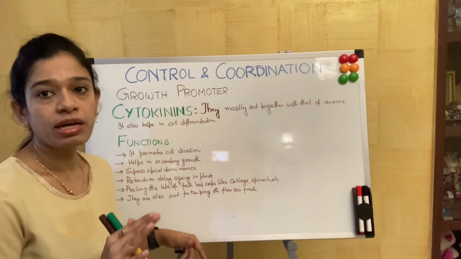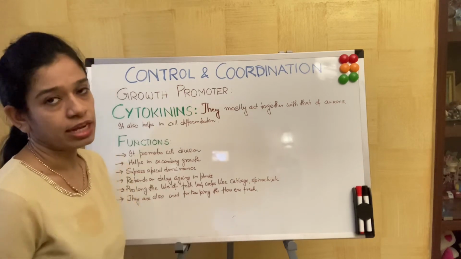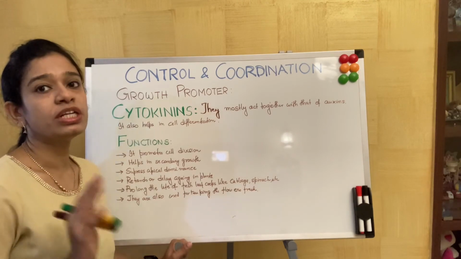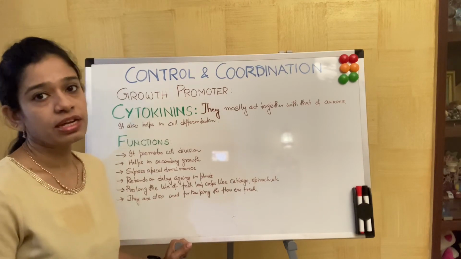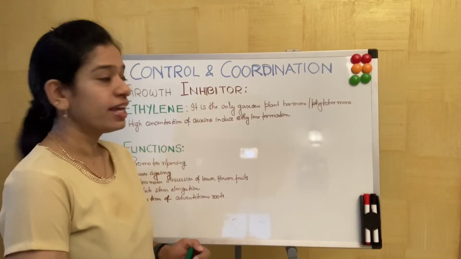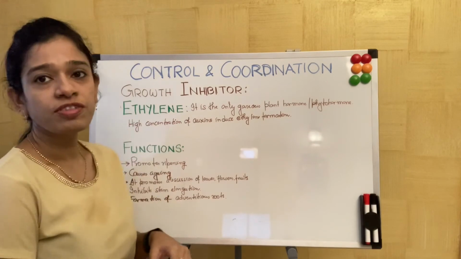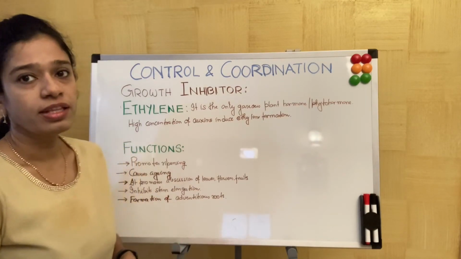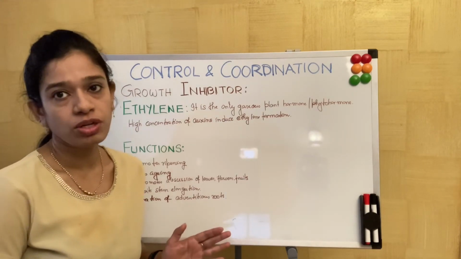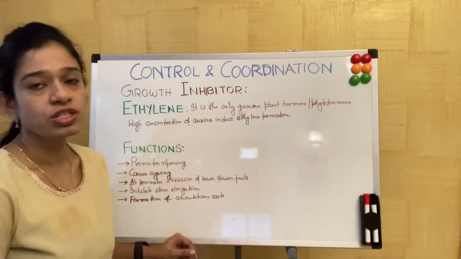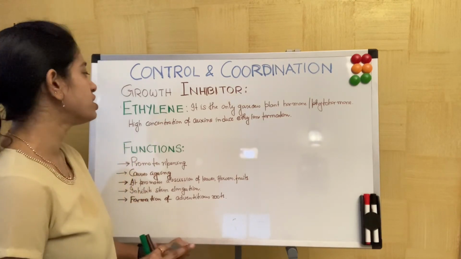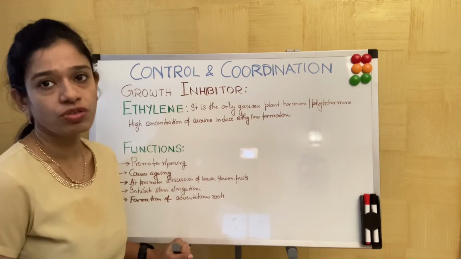Now we have already completed auxins, gibberellins and cytokinins. These are very important growth promoters and you should learn them very nicely because they are important from the exam point of view also. Next, we'll start with the first growth inhibitor, and this is ethylene. Ethylene is the only gaseous plant hormone. We have to remember that if we are asked about the gaseous plant hormone, ethylene is the only one, and it is only secreted when there is a high concentration of auxins.